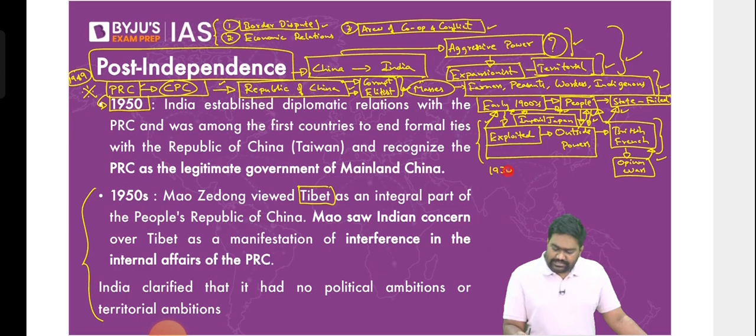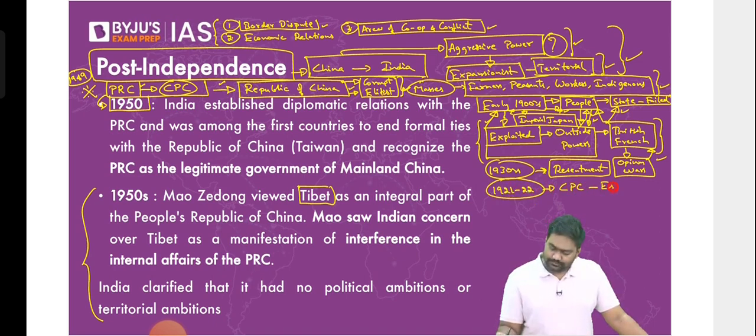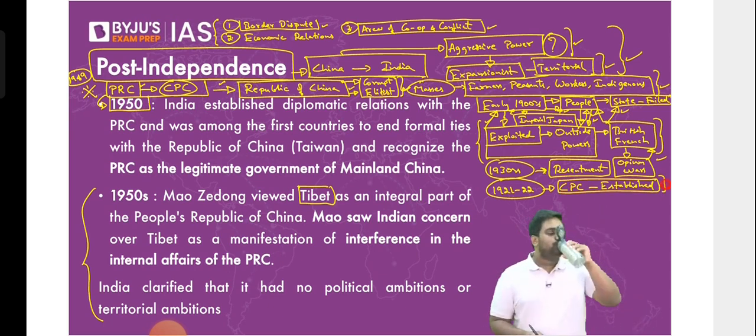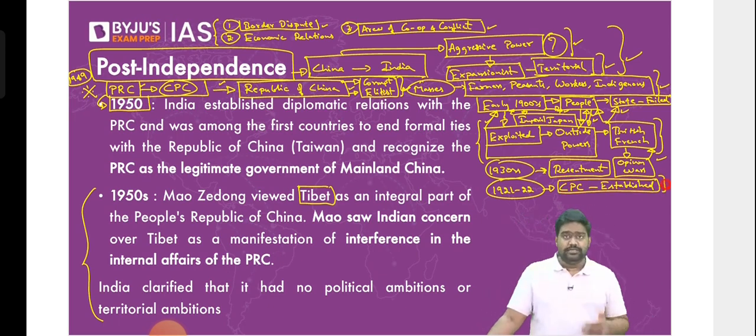This resentment was building up by the 1930s. And right around this time, in 1921, 1922, the Communist Party of China was established. Under the Republic of China, there was a lot of resentment amongst the masses which had built up due to economic failure, due to the historical difficulties the Chinese had faced. So the masses in general hated the Chinese state itself. They held the leaders, the government, responsible for all the problems. So at this point, the Communist Party of China was established.